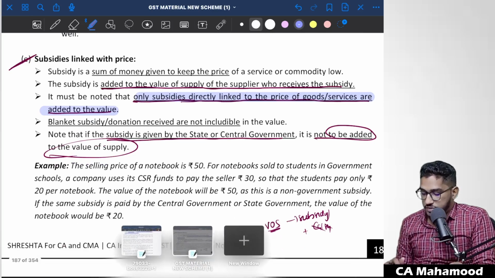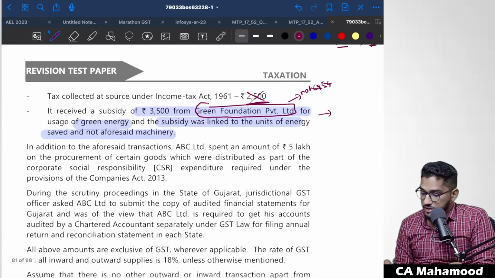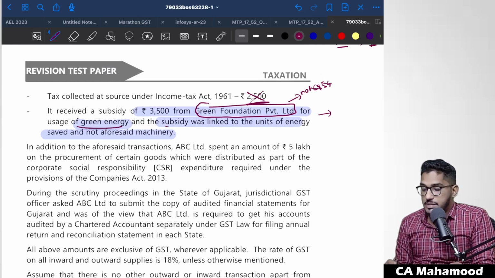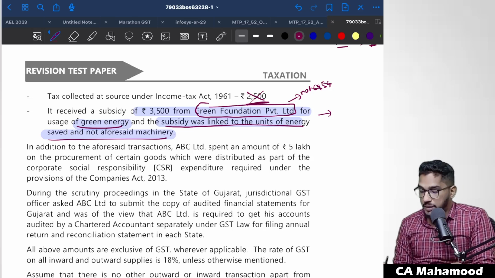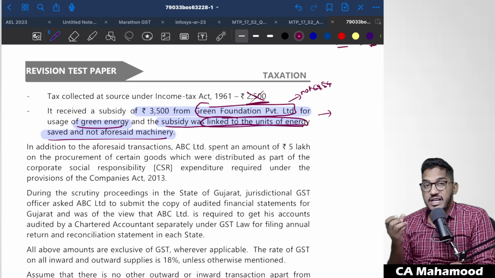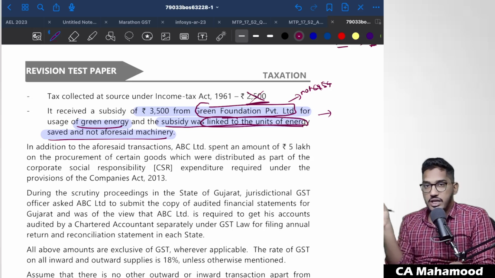But if you read the facts which are given in the case scenario, they are telling that this subsidy has been given by Green Foundation Private Limited for usage of green energy, and the subsidy was linked to the units of the energy saved, not the aforesaid machinery. That means this subsidy is not related with the price. It was actually related with the number of electricity units saved. On the basis of the units of energy which they are saving, they have got the subsidy. This subsidy is not linked with the price.